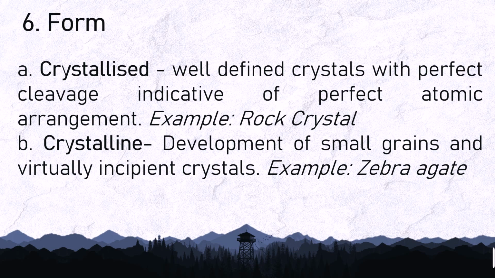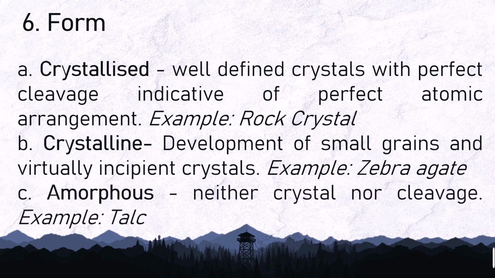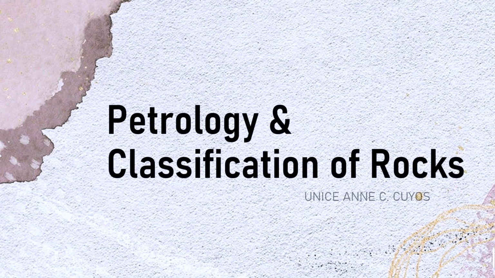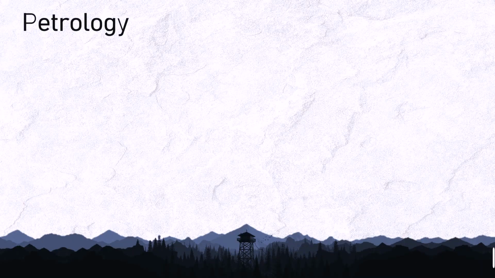Crystalline. Development of small grains and virtually incipient crystals. Example is the zebra agate. Amorphous. Neither crystal nor cleavage. Example is the talc. Petrology and classification of rocks.